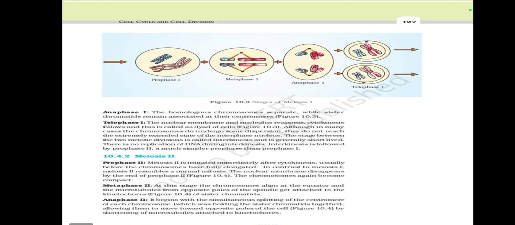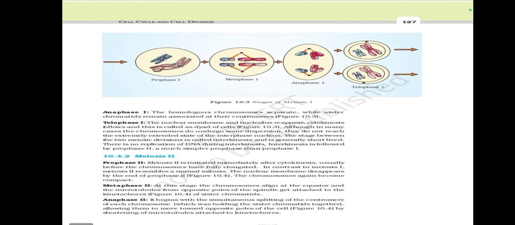Figure 10.3. Telophase 1. The nuclear membrane and nucleolus reappear. Cytokinesis follows, and this is called the dyad of cells. Also, in many cases, the chromosomes undergo some dispersion, and they do not reach the extremely extended state of the interphase nucleus.